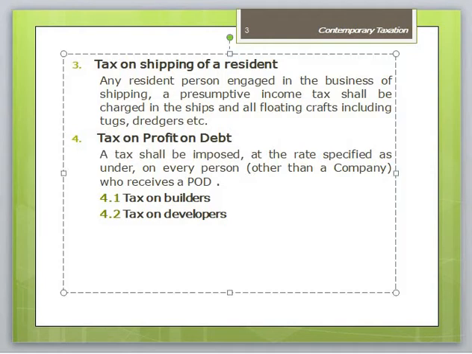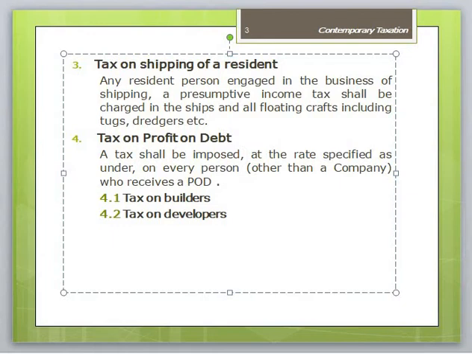Tax on profit on debt. A tax shall be imposed at the rate specified on every person other than a company who receives profit on debt (POD). The tax imposed on a person who receives POD shall be computed by applying the relevant rate of tax to the gross amount of profit on debt, unless the profit on debt is exempt from tax under the ordinance.